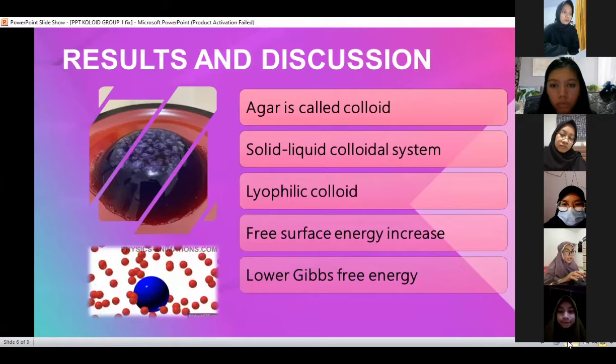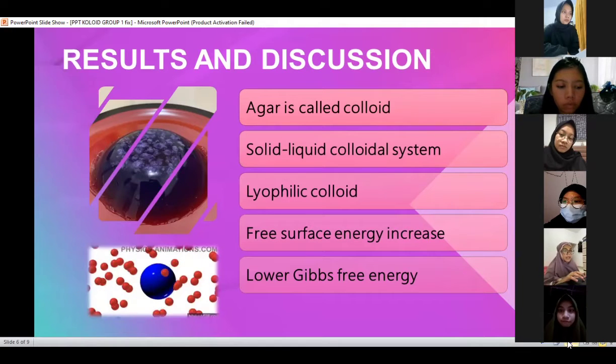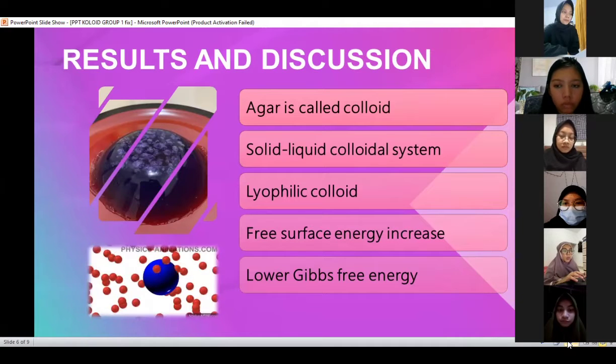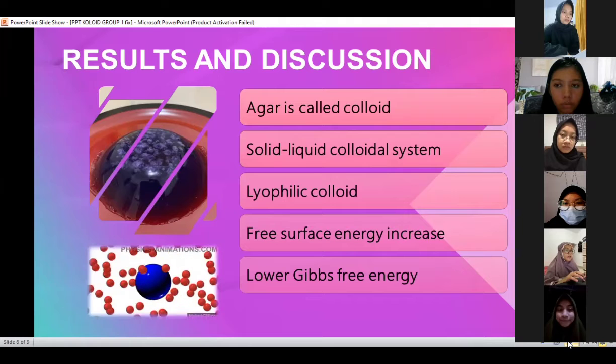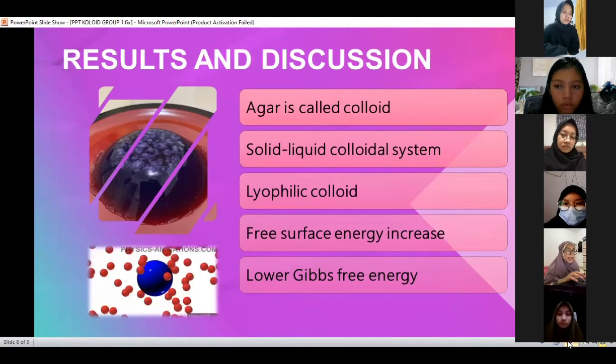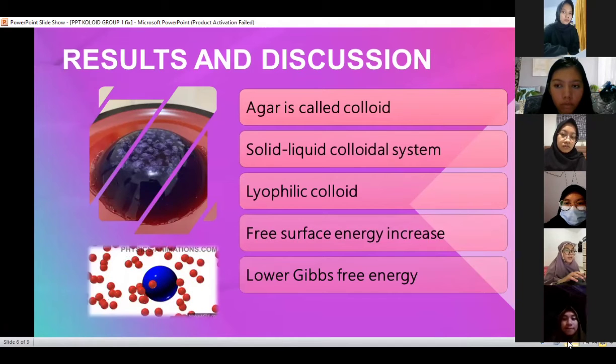In the colloidal system, the dispersed phase is the agar molecule. Agar-agar is included in the type of lyophilic colloid, which is a colloidal system in which the dispersed particles have a relatively large absorption power so that they can attract and absorb the molecules of the medium.